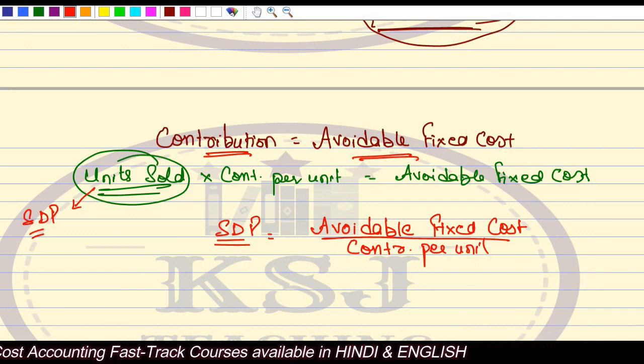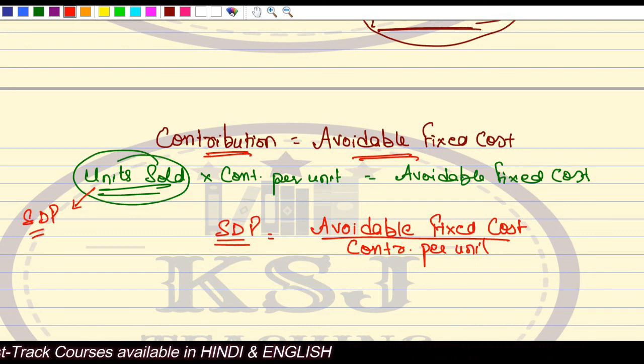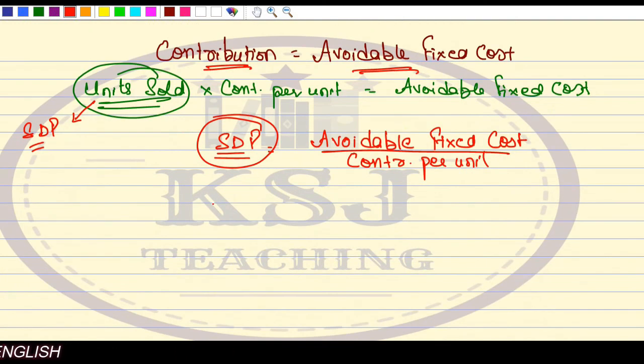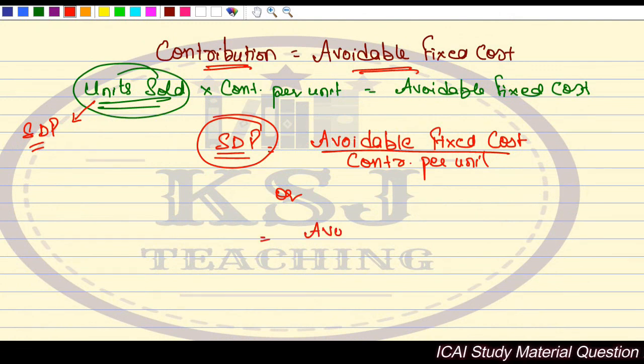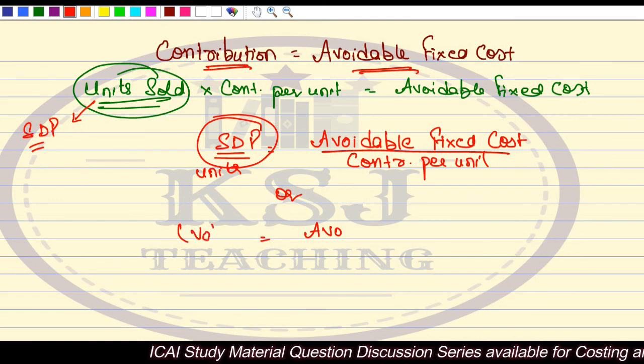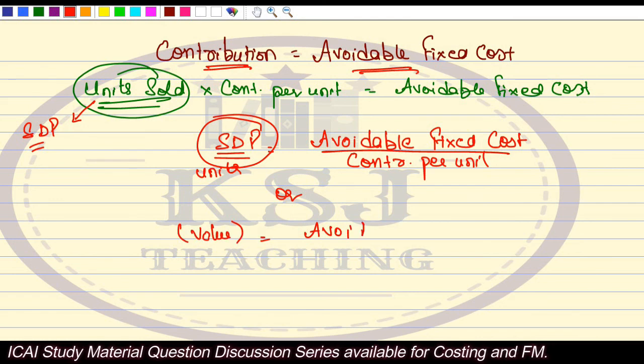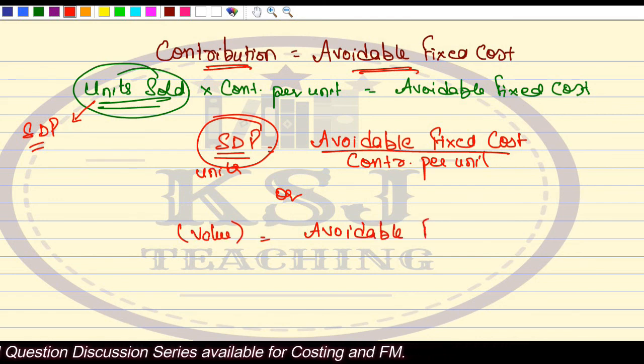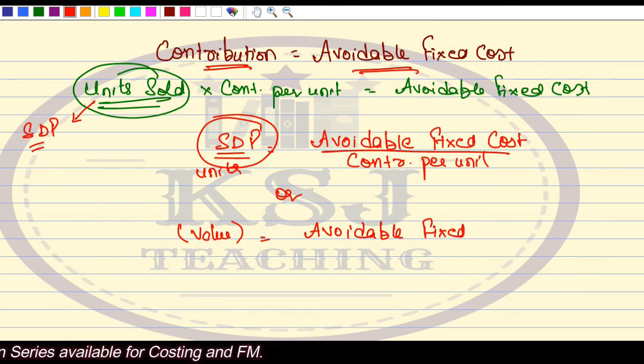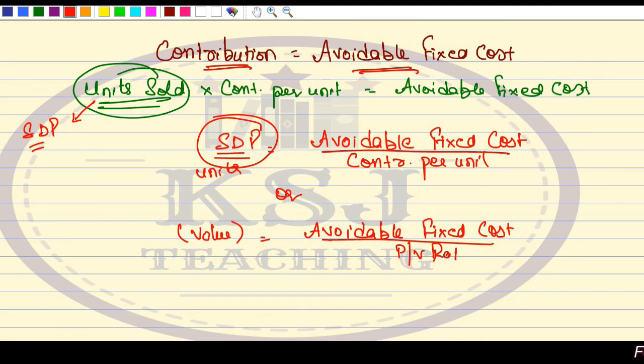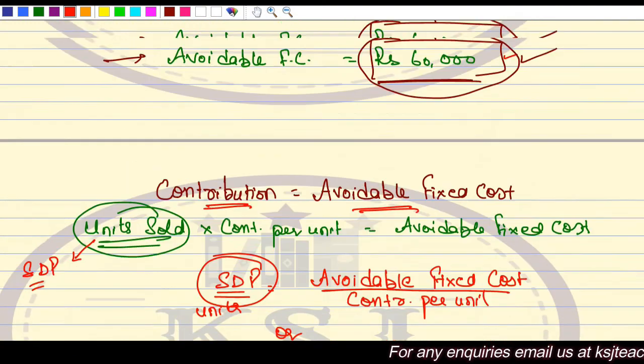Up till this level you can continue with the business, right? This is in units, and if you want to calculate in value, then it will be avoidable fixed cost divided by PV ratio, right? So this is about shutdown point.